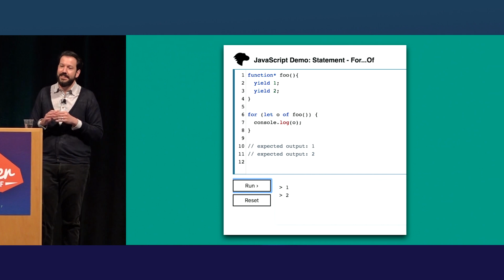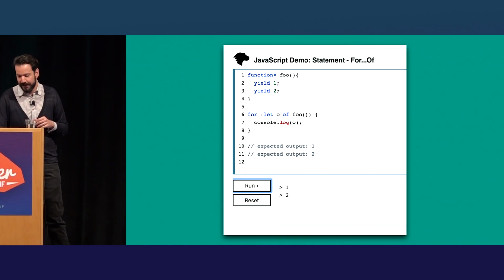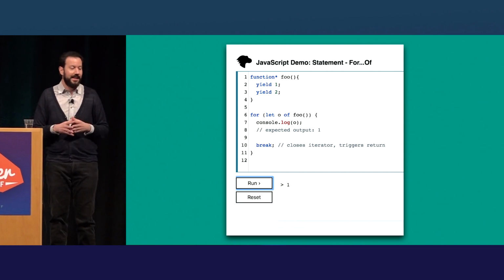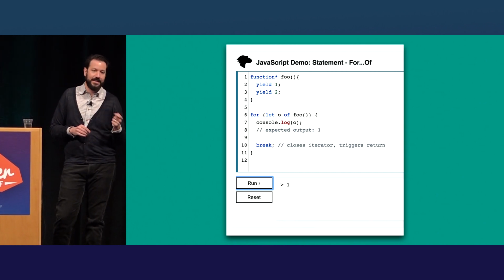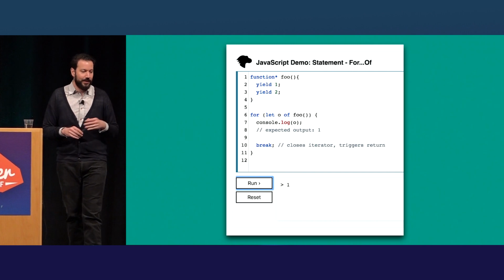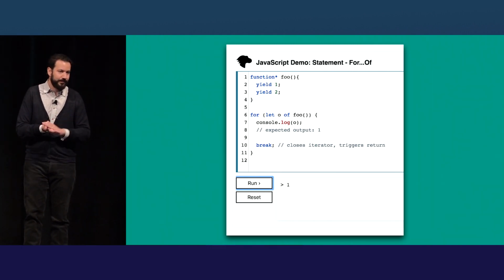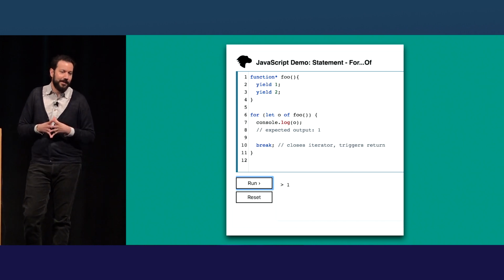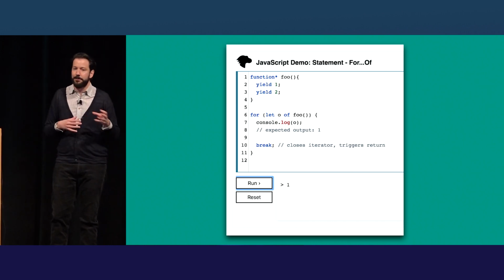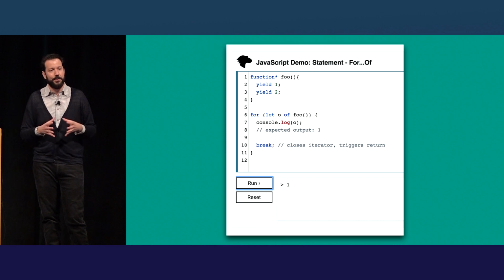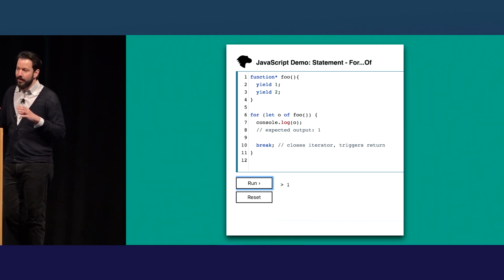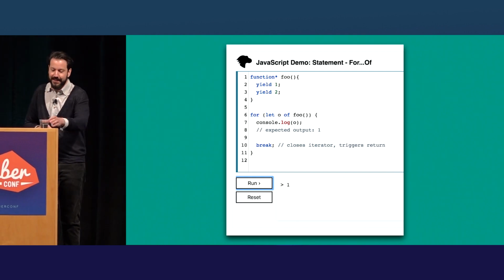And one neat thing about this is just like any other for loop, you could break in the middle. So in this example, we console log the first value, and then we break. That second value never gets returned, and it never even gets computed. So line 3 there will never get run. And that's basically the key concept behind the magic of Ember Concurrency. Because if that line 3 was some expensive API call that you've decided you no longer want to do because the component was destroyed, it's never going to execute that. We're going to look into that in more detail in a second.